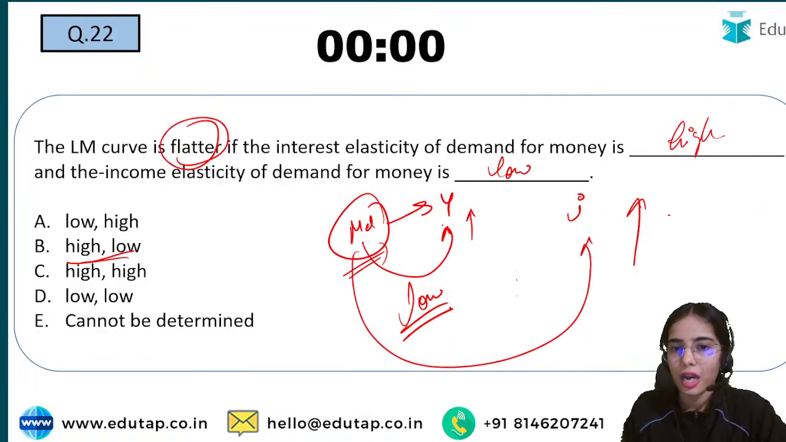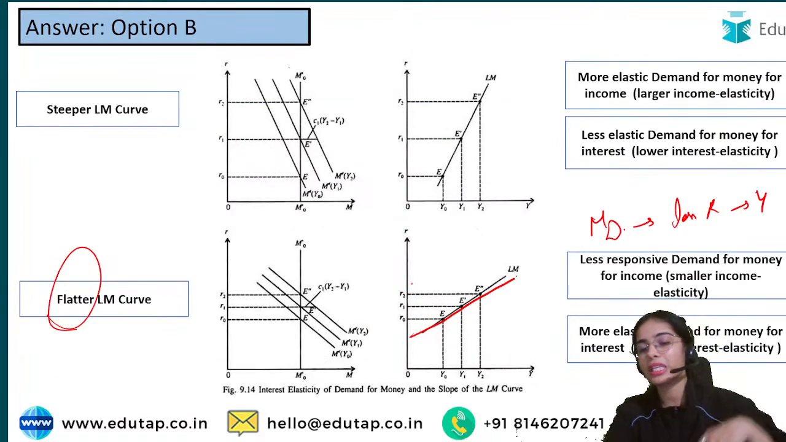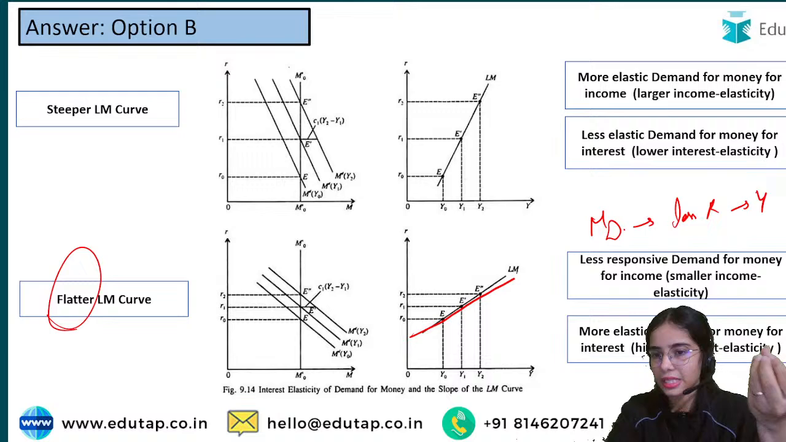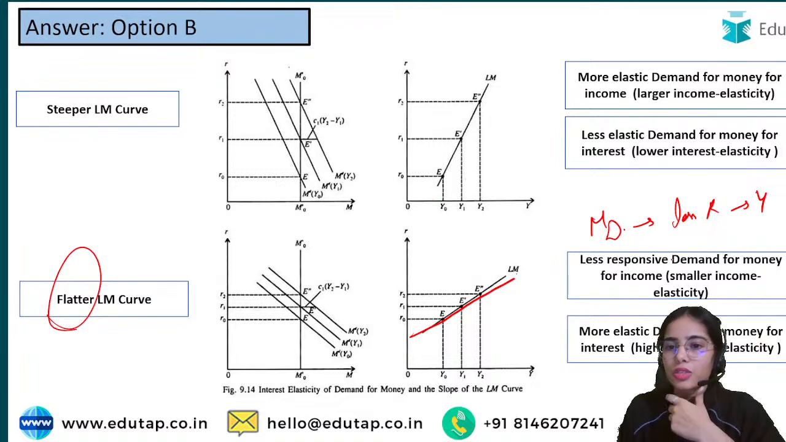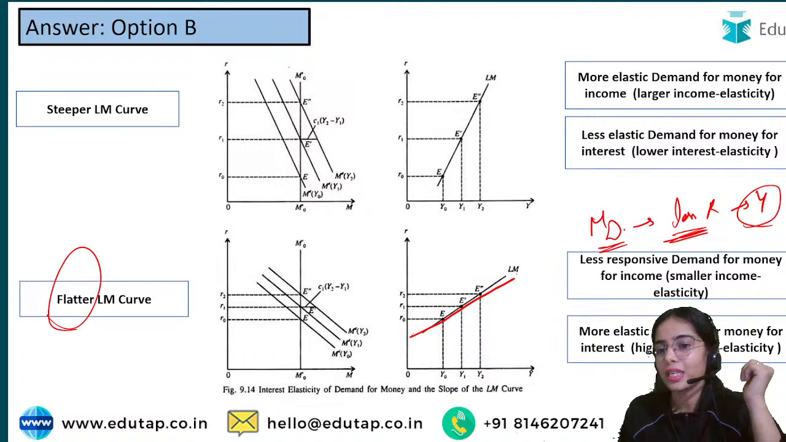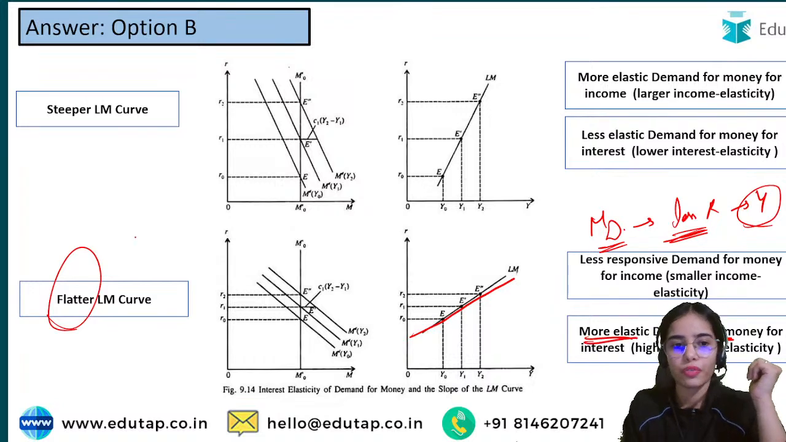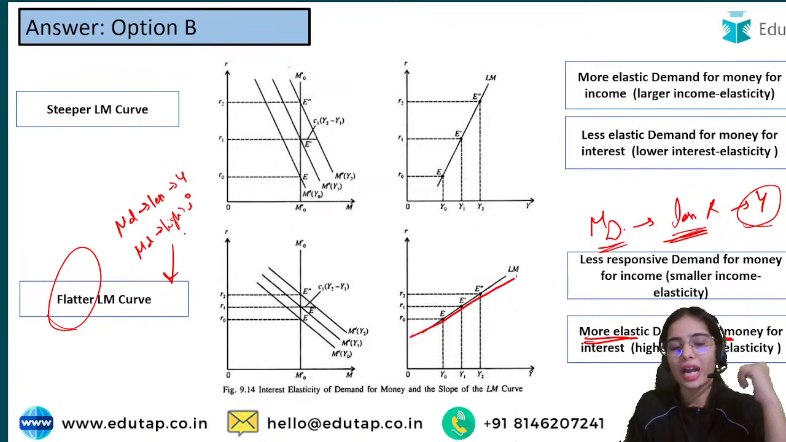So the demand for money is less elastic or less responsive to the level of income, and the demand for money is very highly elastic to the rate of interest. So when the demand for money is less elastic to the level of income and highly elastic to the rate of interest, this leads to a flatter LM curve.